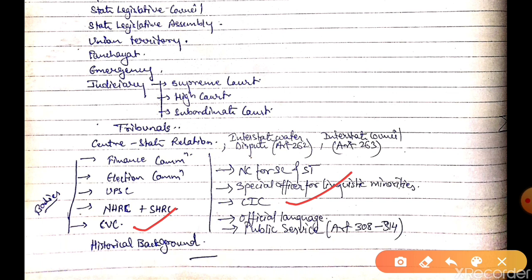Just go with the current affairs, identify which topics are important, and then relate them with the static portion. If you do it, believe me, my dear friends, neither your current affairs nor your static portion will be out of your cover. So this was all about polity, and the approach and the topics that we need to cover.